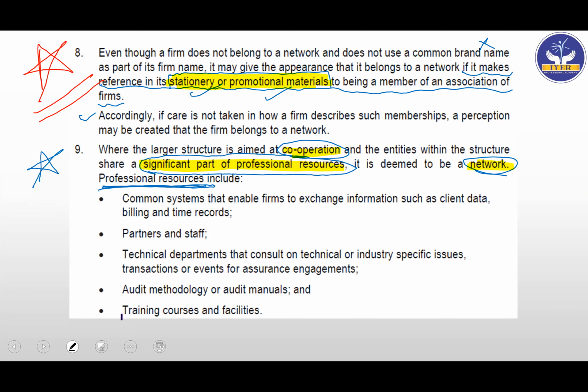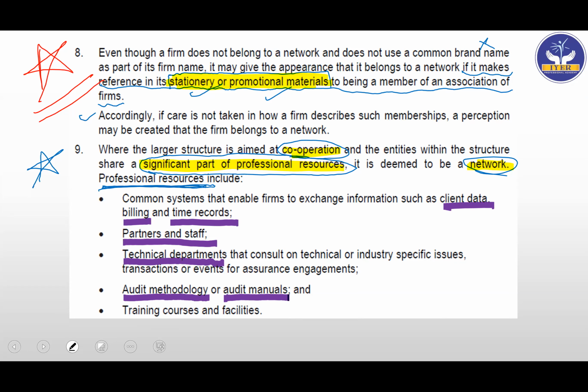First, they have given here common systems that enable firms to exchange information such as client data, billing, and time records, if they are sharing this. Then partners and staff are the same. Then a technical department, basically their R&D team that consults on technical or industry specific issues, transactions or events for assurance engagements, if they are common. Then you have the same audit methodology, the way of functioning, and the audit manual. What should be followed? What procedure should come first? What should be done first? How to do a certain procedure?